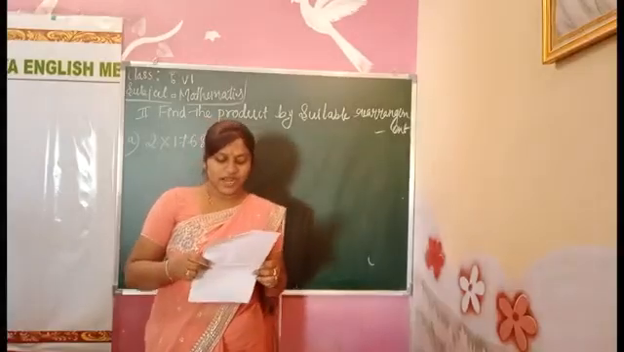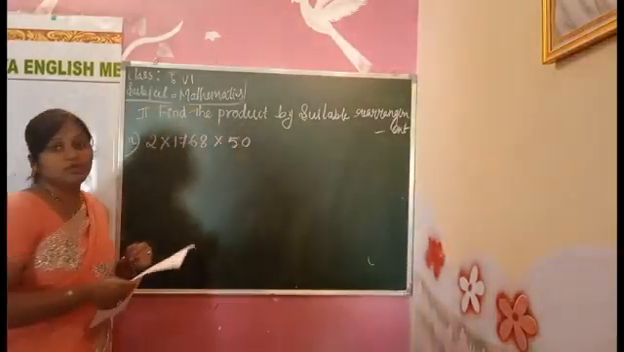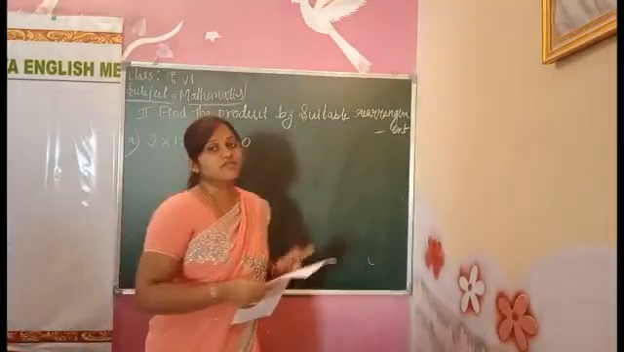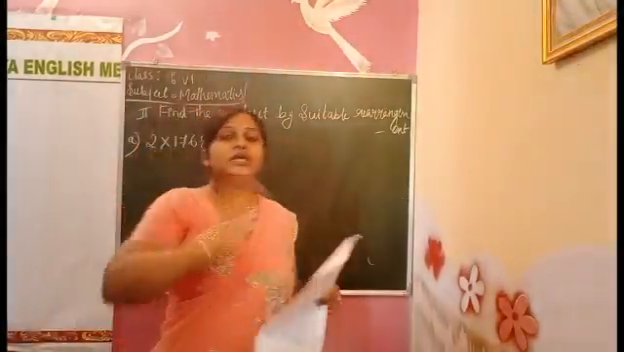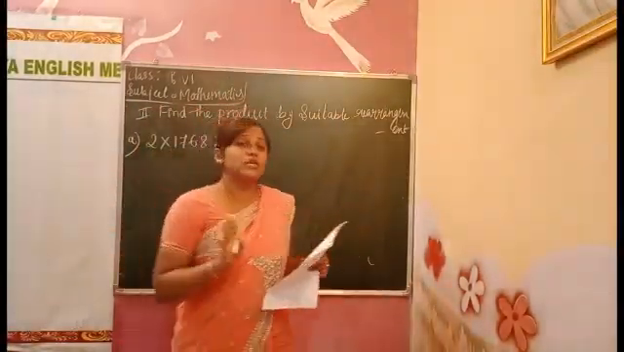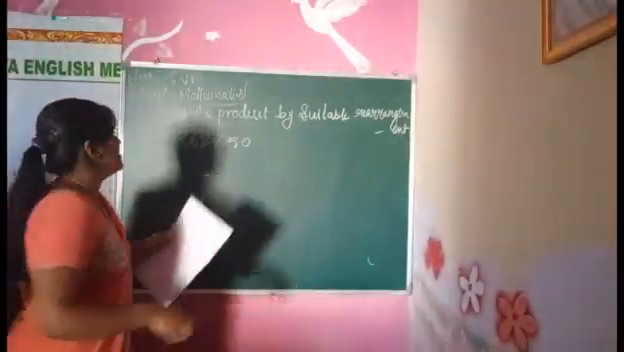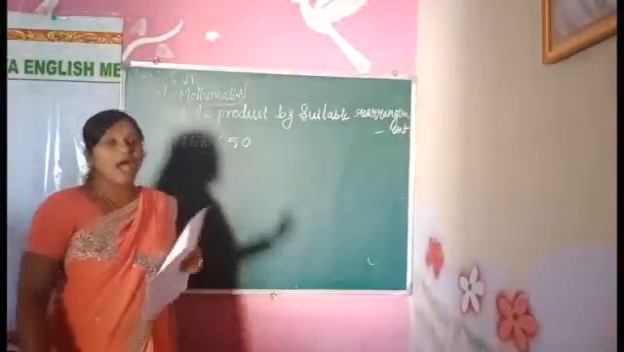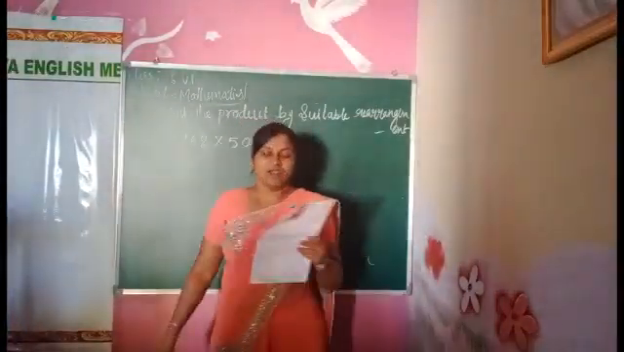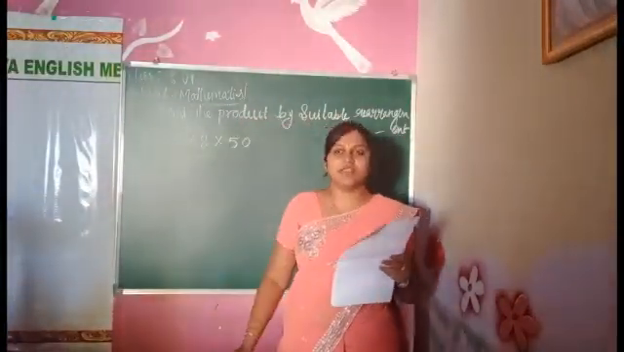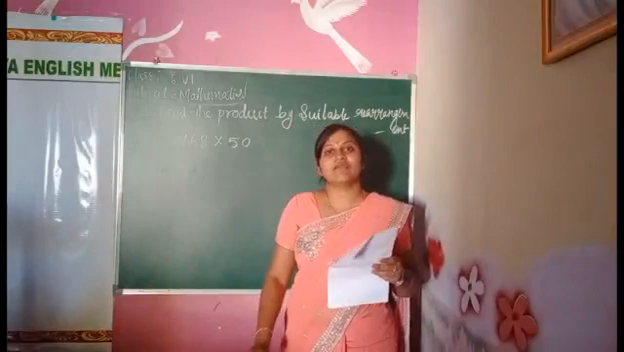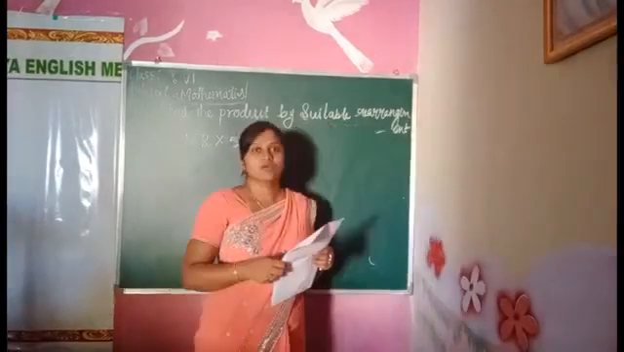Okay, we'll continue with that only. Here they gave 3 numbers. We have to find out the product. Here also we have to apply the associative property of multiplication. In that, they gave 3 numbers. We have to multiply them.